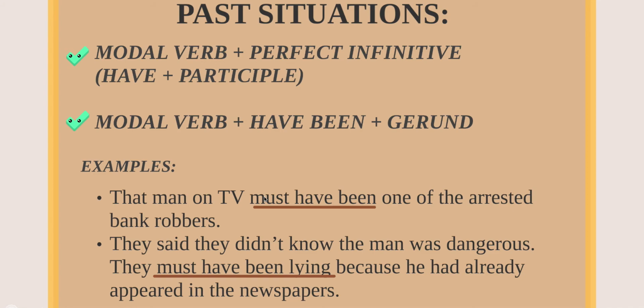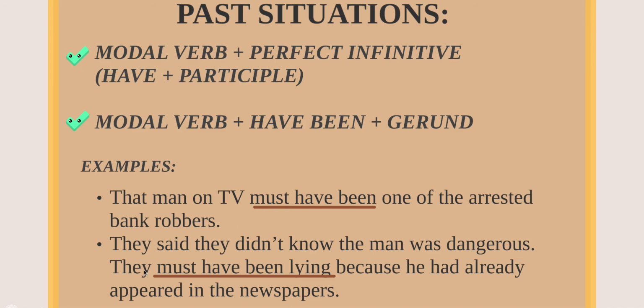Almost the one, but not just the only one. Must have been one of the arrested. So modal verb, and then you have present perfect. So must have been, must have gone, must have played, must have seen. Okay? Keep it in mind to speculate about past.